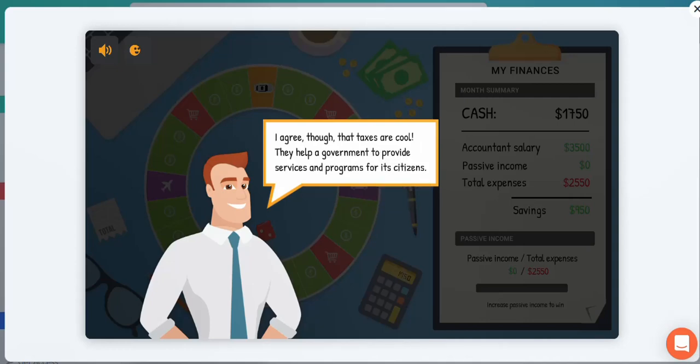So here, taxes. I agree though, taxes are cool. All right, obviously very cool for the government. Governments want to collect taxes so they can do good things with it. For example, building schools, roads, providing safety in terms of police, etc. So governments provide these public goods and services for all of its citizens. So you definitely have to pay your fair share of taxes.